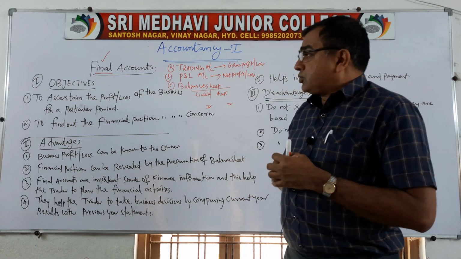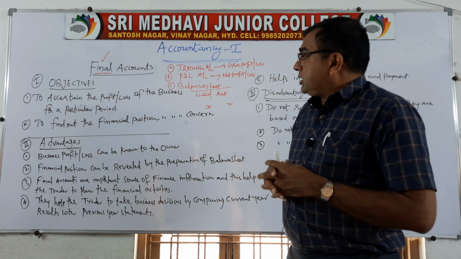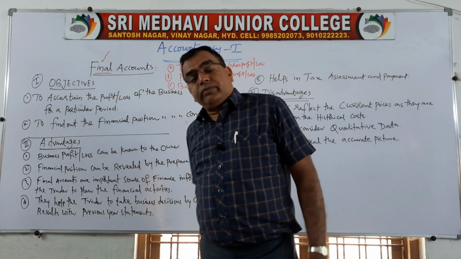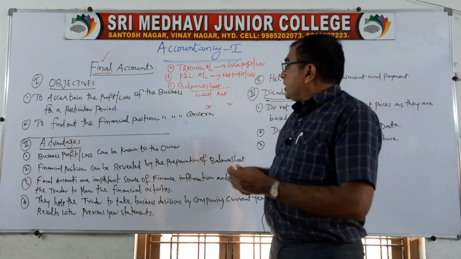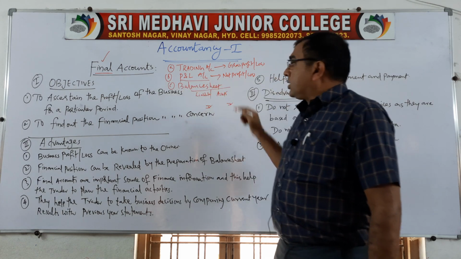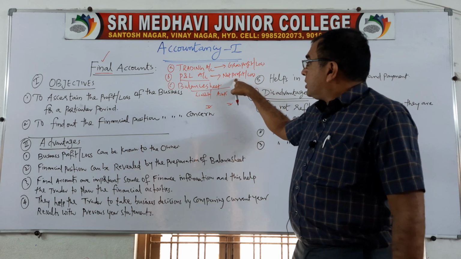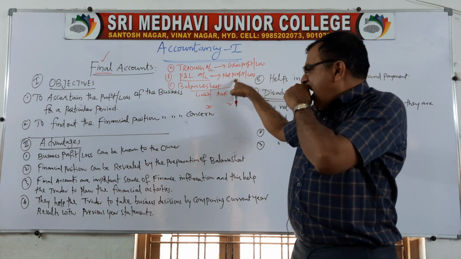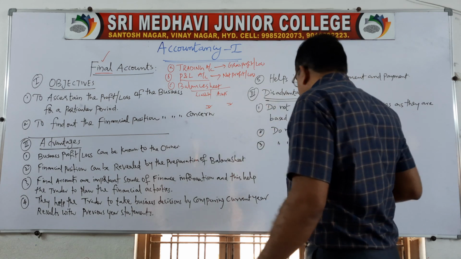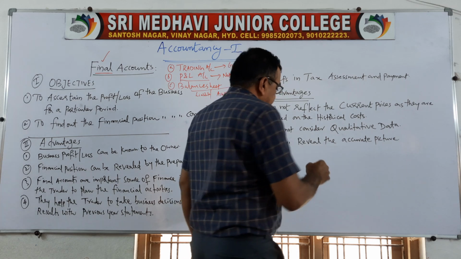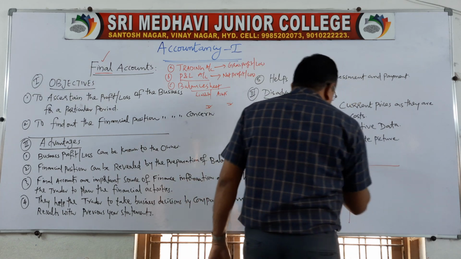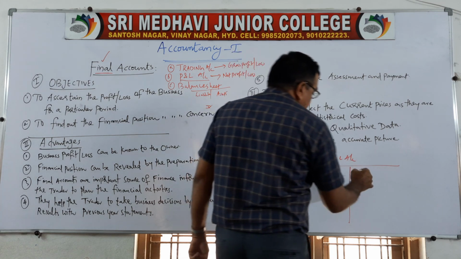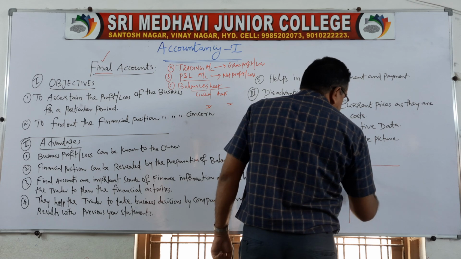Let us go through the objectives first. To ascertain the profit or loss of the business for a particular period. That's what I told you. So when we prepare trading and P&L account, okay, we are going to find out whether we have earned profit or loss. How do we calculate? Simply, as already you might have seen, when you prepare a profit and loss account, what you are doing? You are writing all the incomes on the credit side.